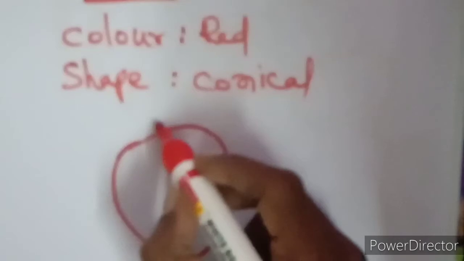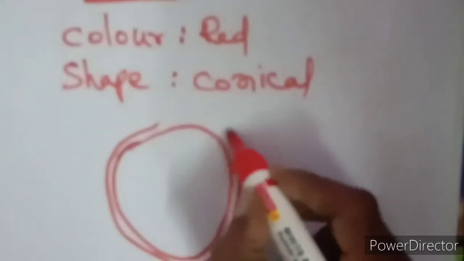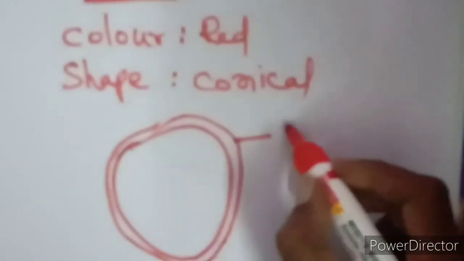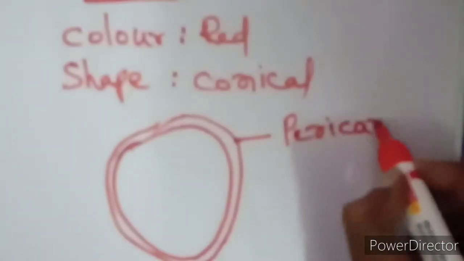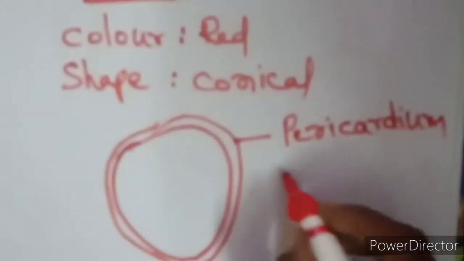Around our heart, two membranes are surrounding it. These membranes are called pericardium membranes.